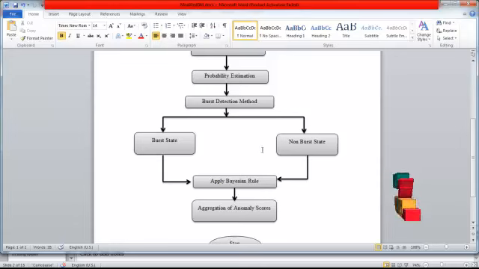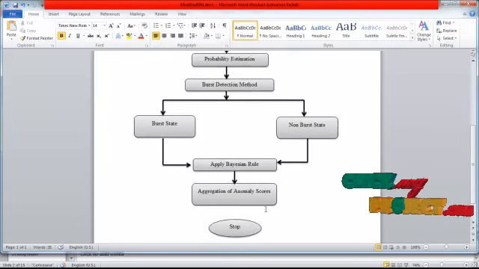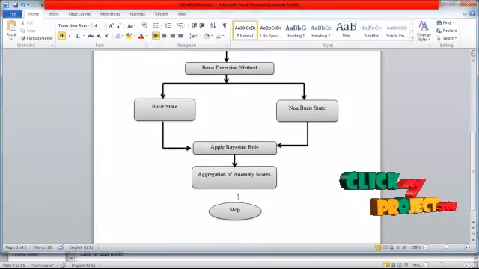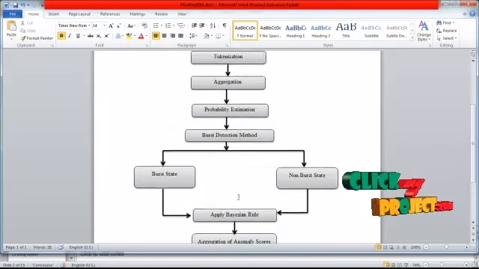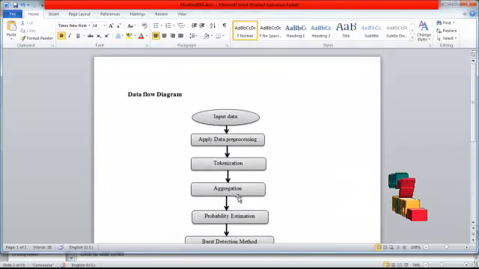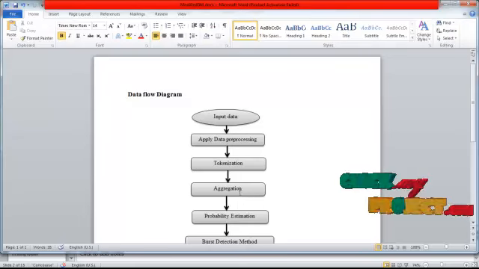After the burst state and non-burst state, we are applying the Bayesian rule, and then we are using aggregation of anomaly scores. After estimating the aggregation of anomaly scores, we can estimate the unwanted values, that is, the anomaly link values in a data set. And this is the flow of our project.